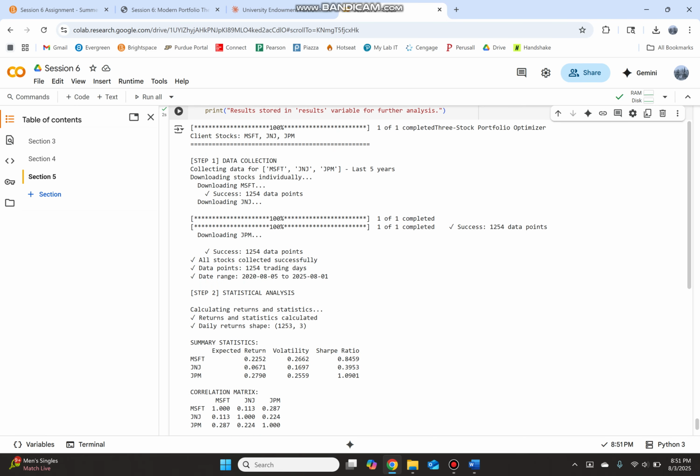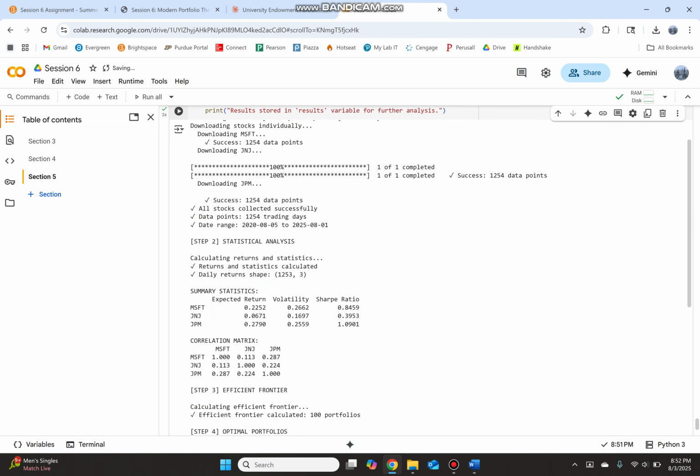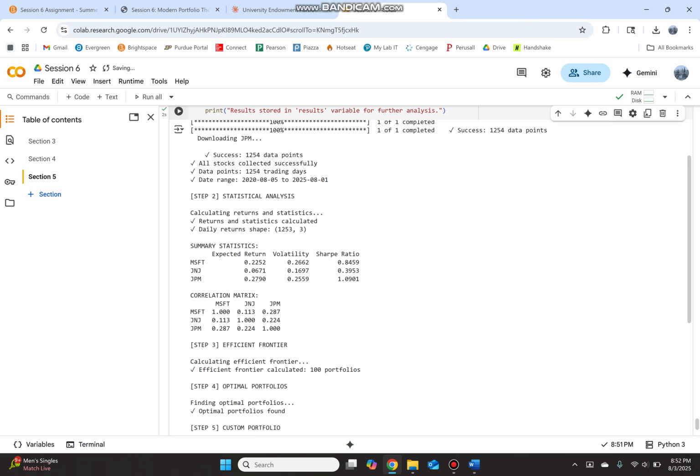So we have our 3-stock portfolio optimizer, which has been run for our Microsoft, J&J, and JPM stocks. It collects the data in step 1 over the last 5 years individually, 12,054 data points collected. Downloads for each individual one succeeded, all stocks successfully collected, all dates. Then we run our statistical analysis, which gets our return statistics, volatility, and Sharpe ratio.